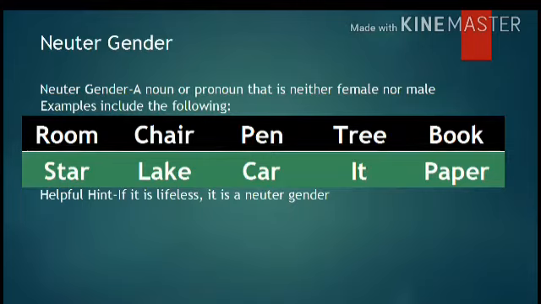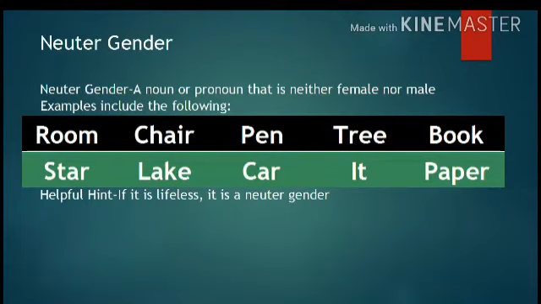And as you can see here, we have a hint for you, and that is that if it is lifeless, it is a neuter gender. So simply as I said, things, we all know that things are lifeless. So basically those nouns which name things will be called neuter gender.